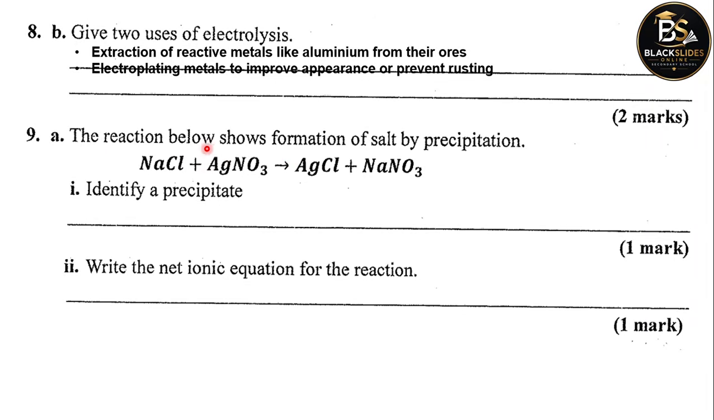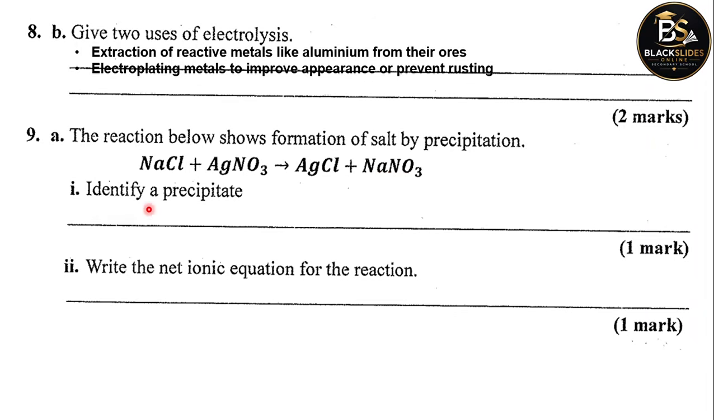The reaction below shows formation of salt by precipitation. Identify a precipitate. Sodium chloride, which is salt, reacts with another salt called silver nitrate to form silver chloride and sodium nitrate.